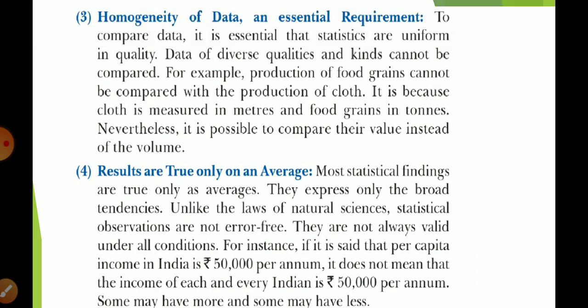To compare data, it is essential that statistics are uniform. Uniform means same, in quality. Data of diverse quality and kind cannot be compared. For example, production of food grain cannot be compared with the production of cloth. Why? Because cloth is measured in meters and food grains in tons, so we cannot compare.